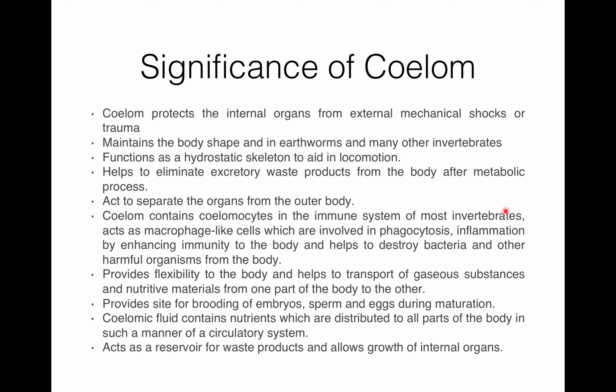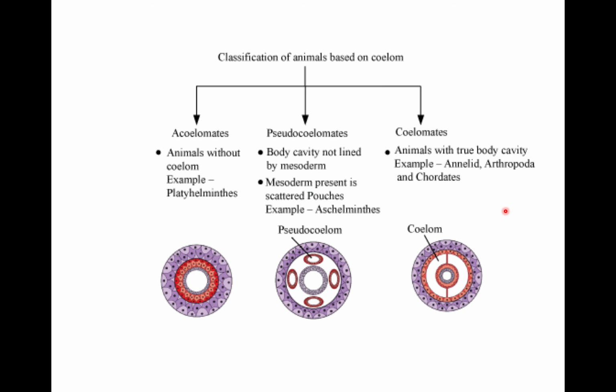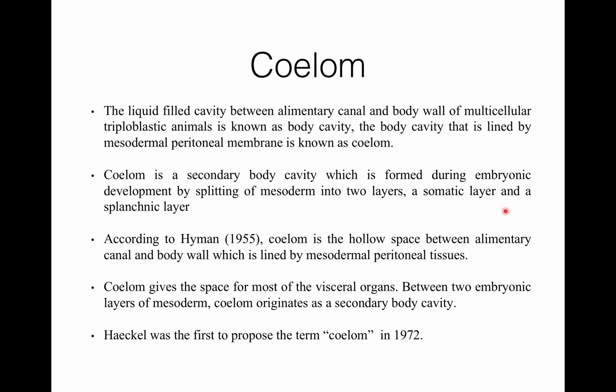Coelom provides a site for brooding of embryos, sperms, and eggs during maturation. Coelomic fluid contains nutrients which are distributed to all parts of the body in the manner of a circulatory system. It acts as a reservoir for waste products, and it allows growth of internal organs. So these are the significances of the coelom. Today I discussed what is coelom.